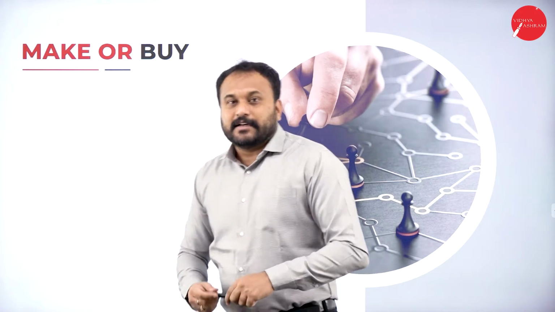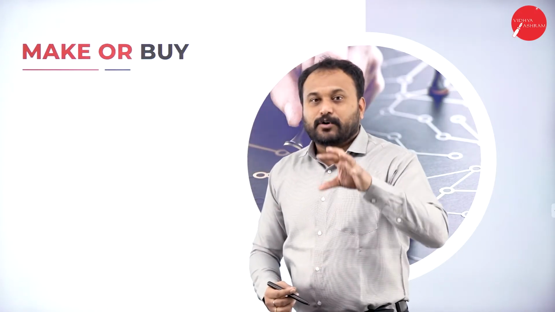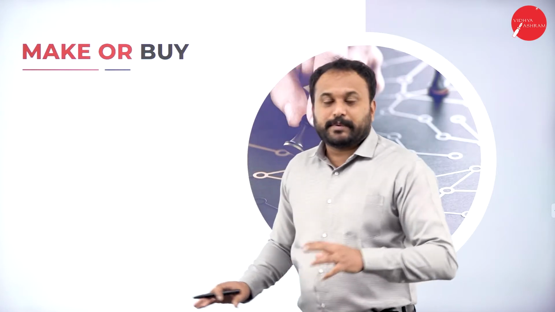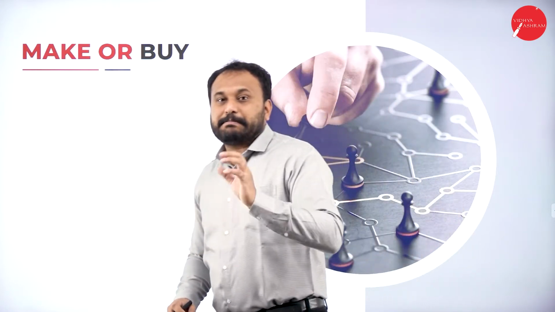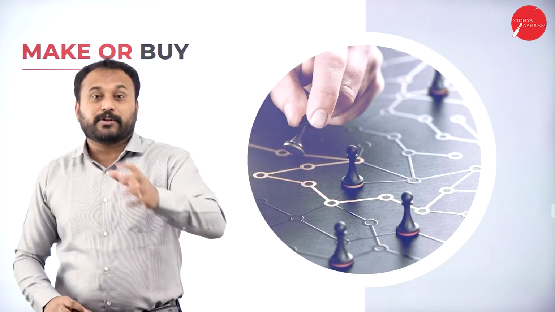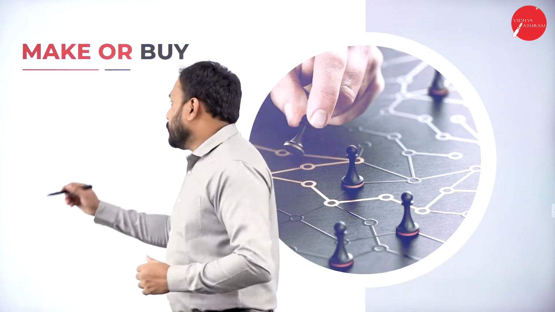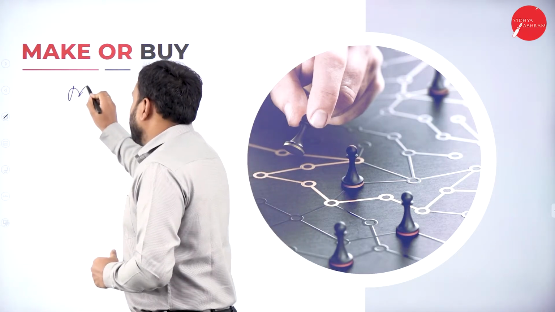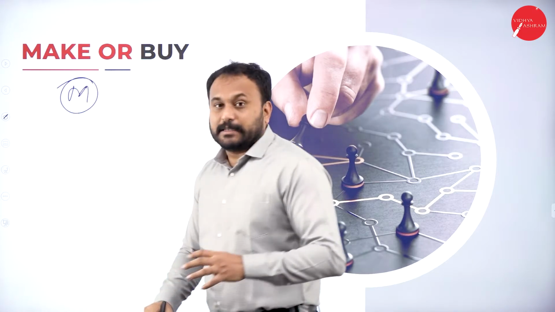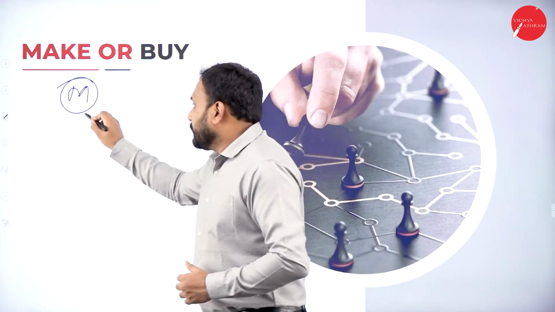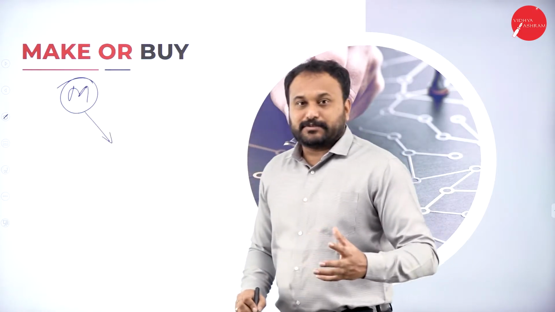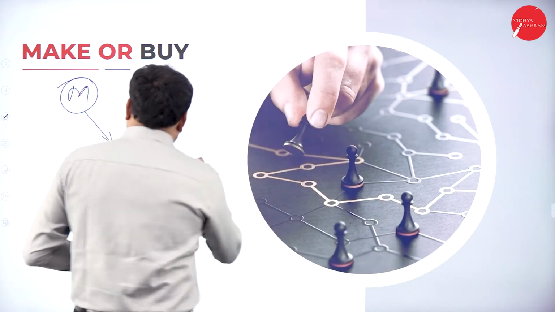So here the theory part I'll tell you, and I'll go with a few examples where you can understand what you mean by make and what you mean by buy. When you start going with make the product, the formula for making the product is very simple.